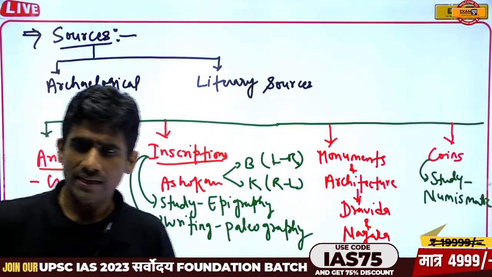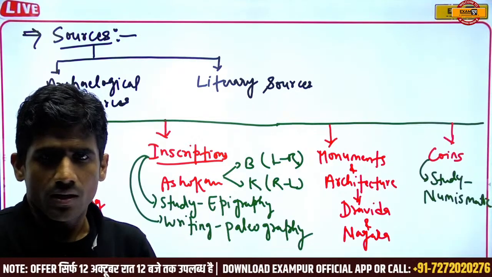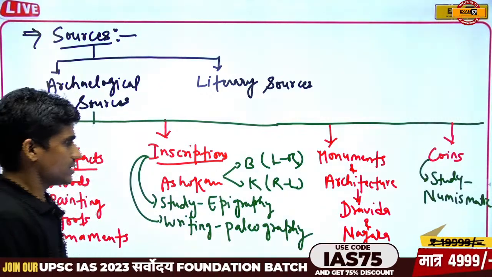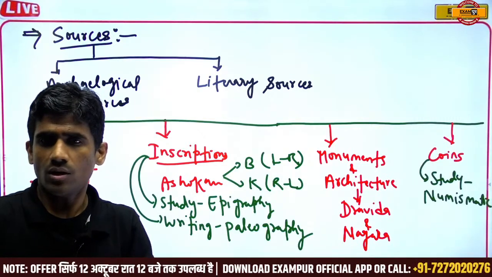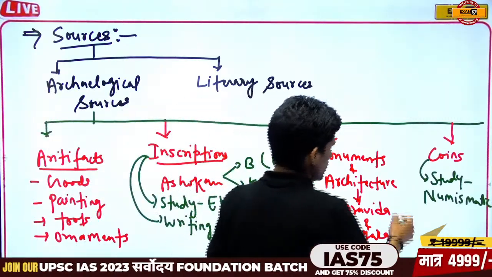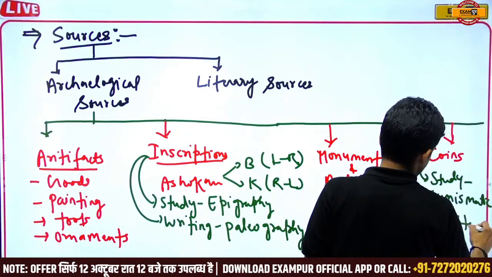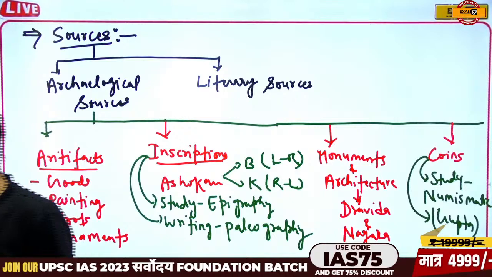For example, in the Gupta time there was a revolution in coins. Gold coins were printed or issued in that time period, which is why we usually call it the golden time period. The Gupta period is very prominent.